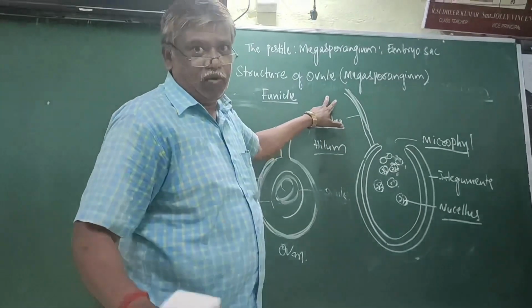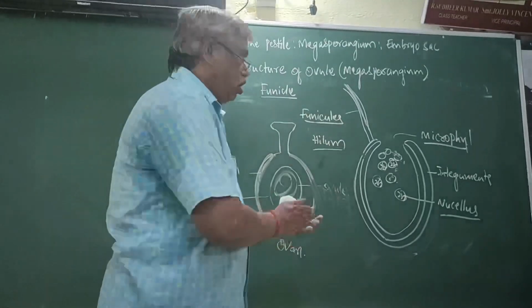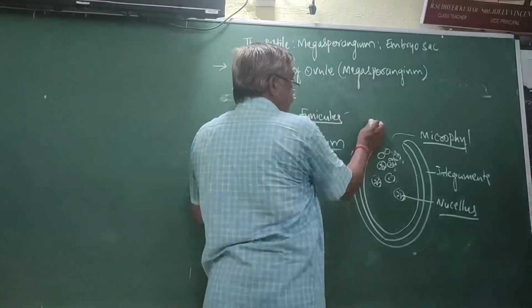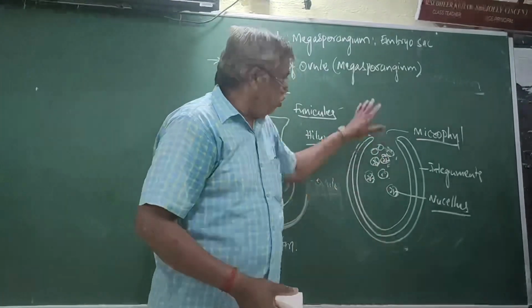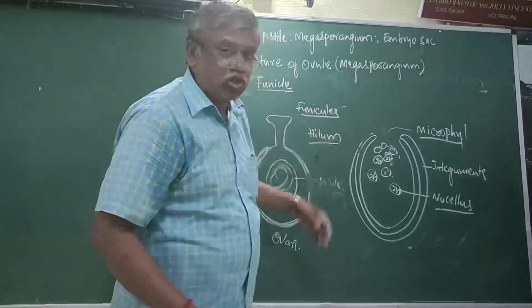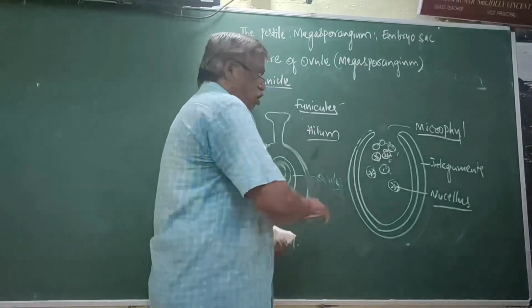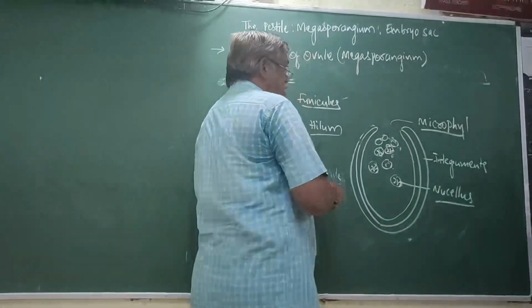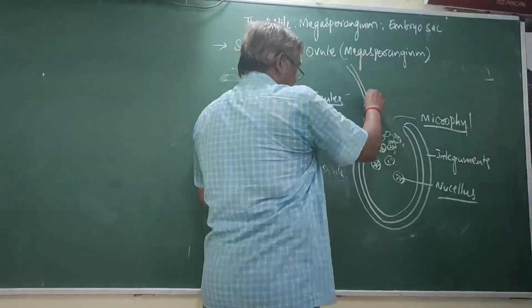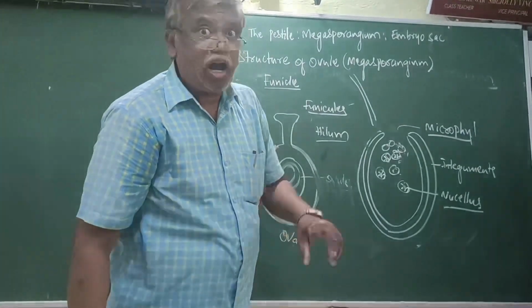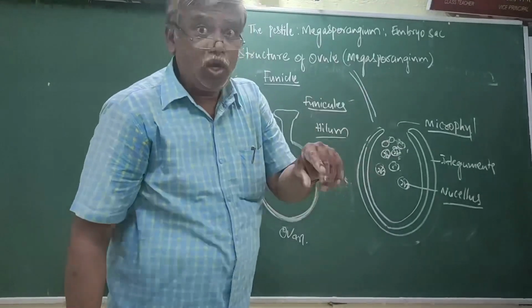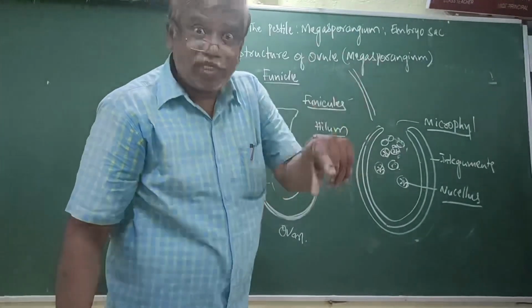Suppose this is the ovule. Is it with a stalk or without a stalk? There is no stalk here. Now this is the total body, and this is the stalk. The stalk has a technical name. Stalk of a leaf is petiole. Stalk of a flower is pedicel.